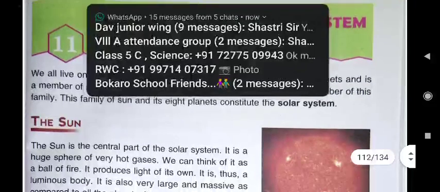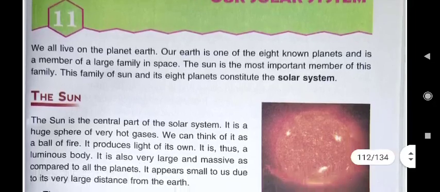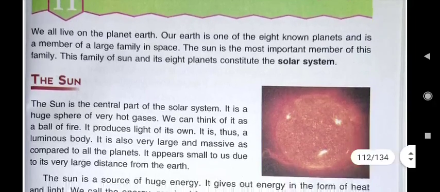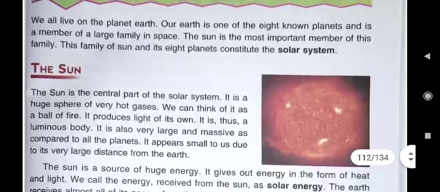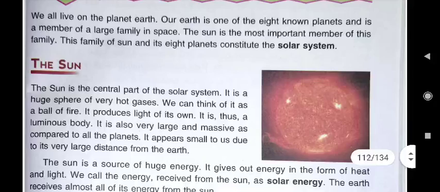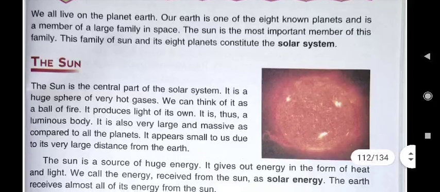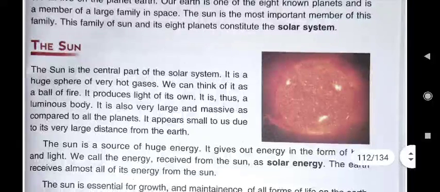So children, we have seen that our Earth's position is third. It is one of the 8 known planets and it is a member of a large family in space. The sun is the most important member of this family. Why? Because all the 8 planets have originated from the sun only, and the sun is a star. This family of the sun and its 8 planets constitutes the solar system.